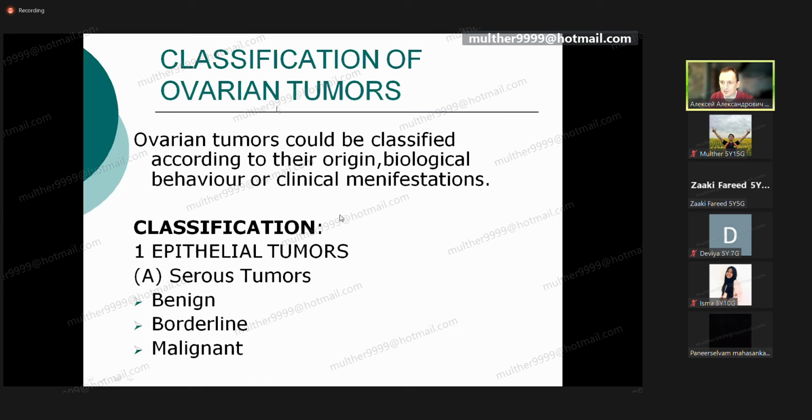And each group could be divided into several groups. Zeros, they can be. It means that inside that tumor there could be serous fluid, and that fluid describes the structure of that group of tumors. Like the result, usually benign, borderline, malignant.